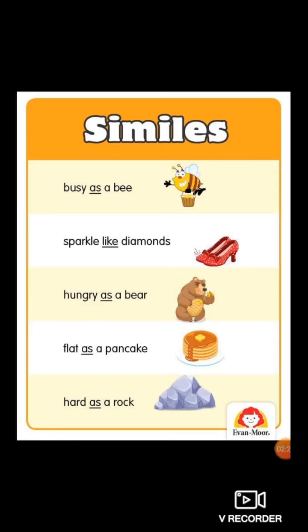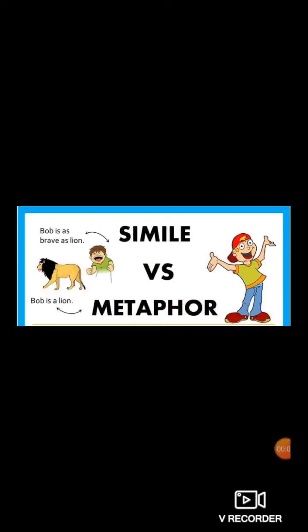So dear students, today we learnt two figures of speech, that is simile and metaphor. Now what is simile, students? Let's recap. Simile means direct comparison, whereas metaphor means indirect comparison. Simile, direct comparison between two different objects, two unlike objects.